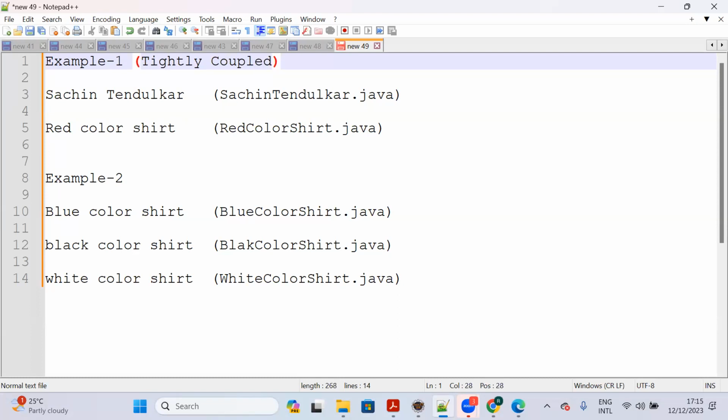Most of the people are learning in institute, right? So they will learn the tightly coupled code by heart, nothing more. So now I hope you guys have understood very clearly.